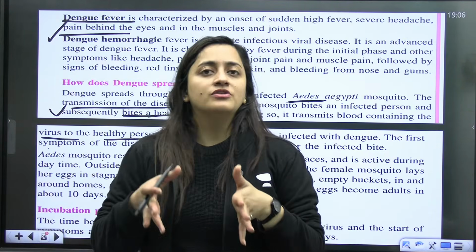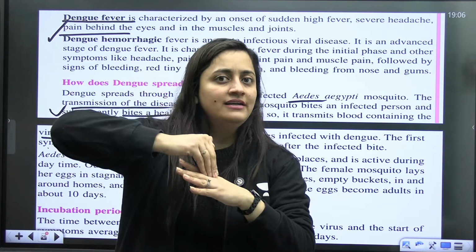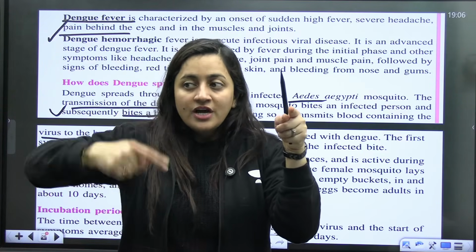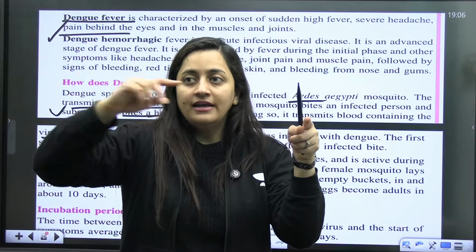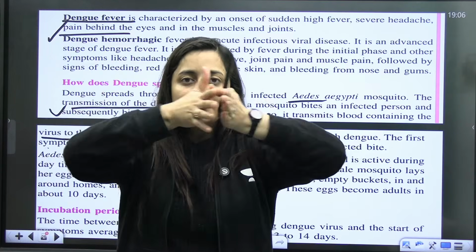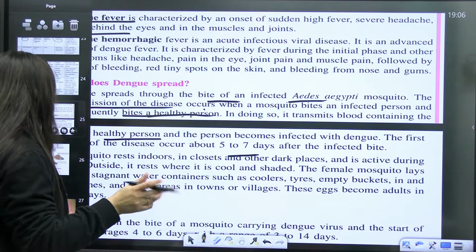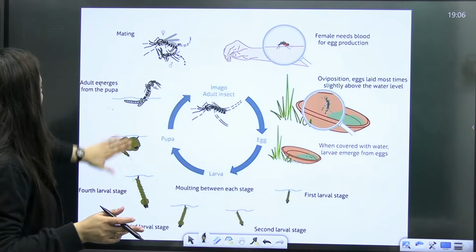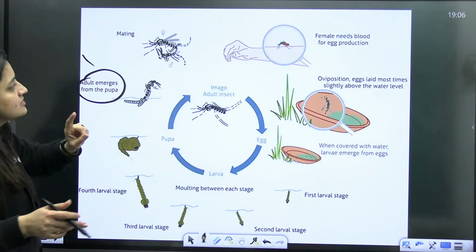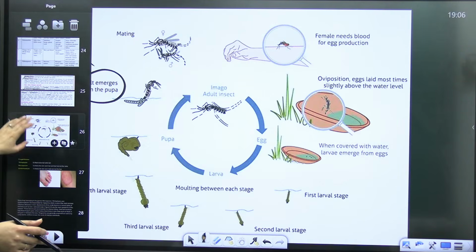So whenever we talk about the incubation period, what is that? It is basically the time period between the pathogen entering the body and the first symptom appearing. The pathogen is preparing itself, and the symptoms then appear later. So pathogen enters, symptom appears. This time period is the incubation period. You just have to remember the mosquito here, which is going to be Aedes aegypti. That is it.